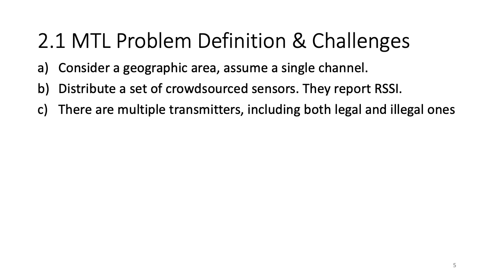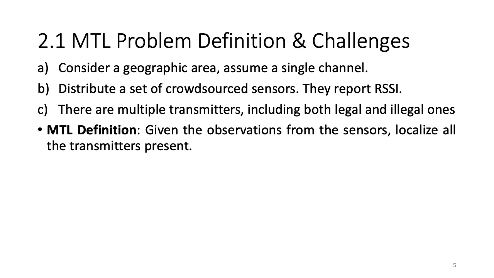Now let's formally define the MTL problem and list the challenges. Consider a geographical area. Assume a single channel. We distribute a set of crowdsourced sensors that report RSSI. There are multiple transmitters, including both legal and illegal ones. The definition of MTL is, given the observations from the sensors, localize all the transmitters present.